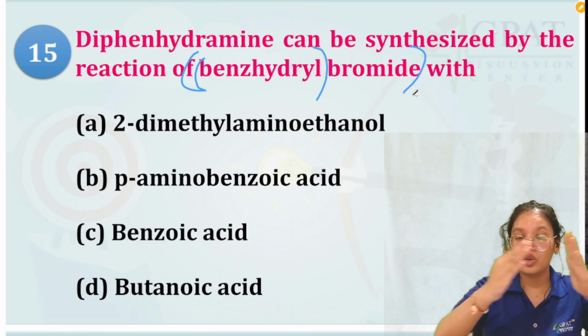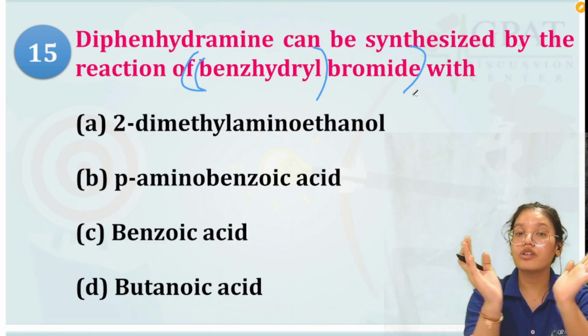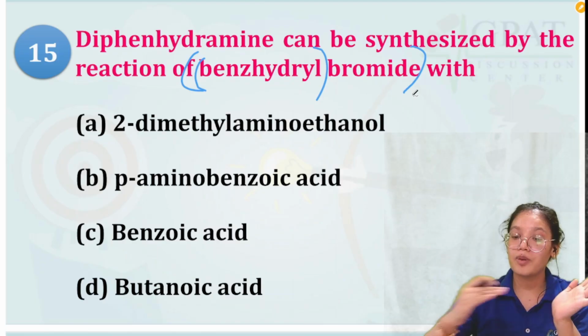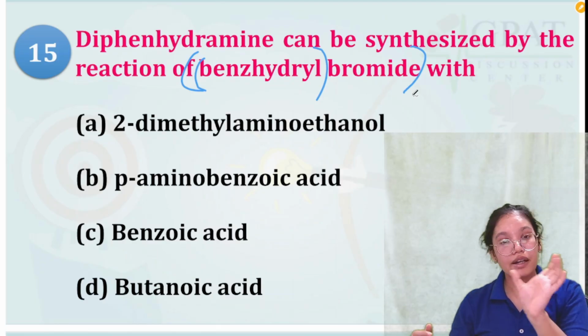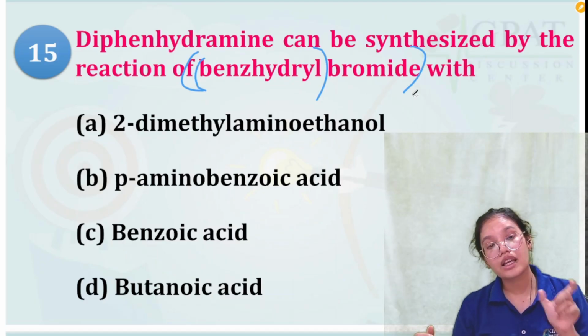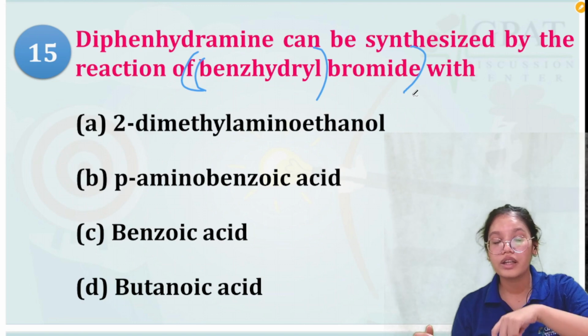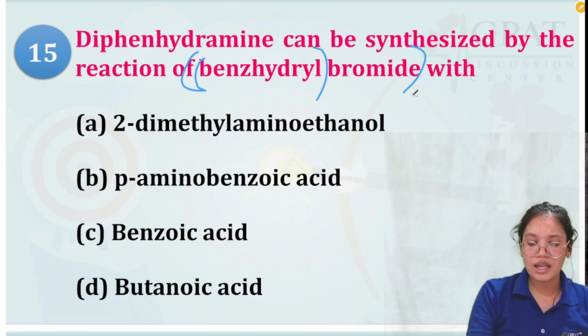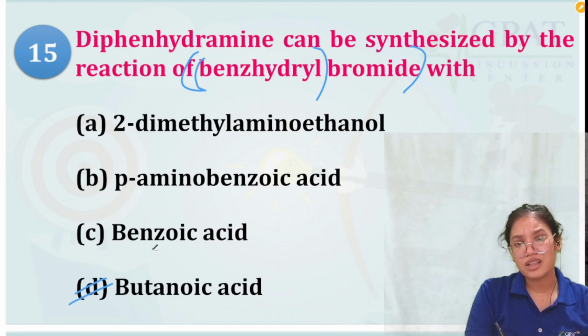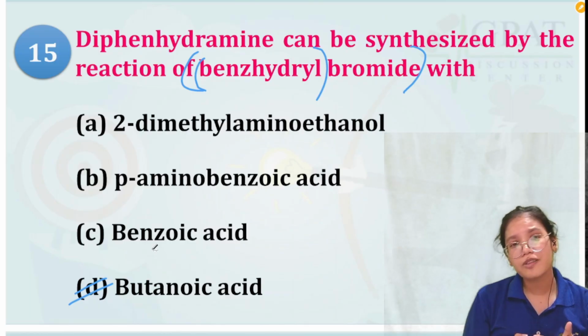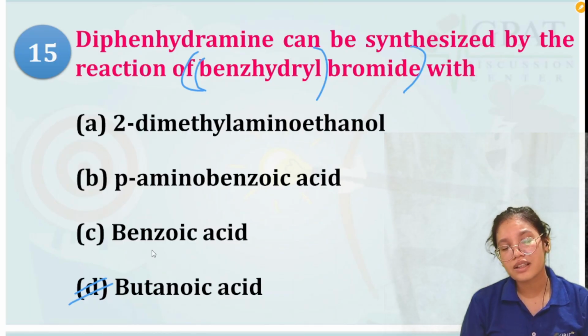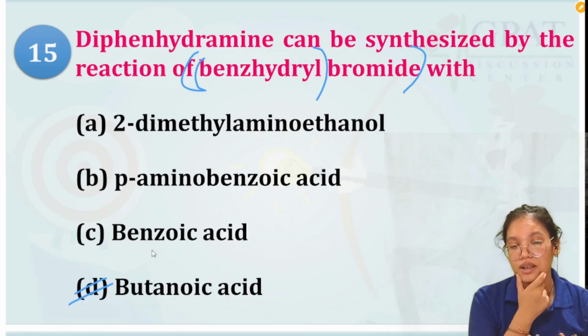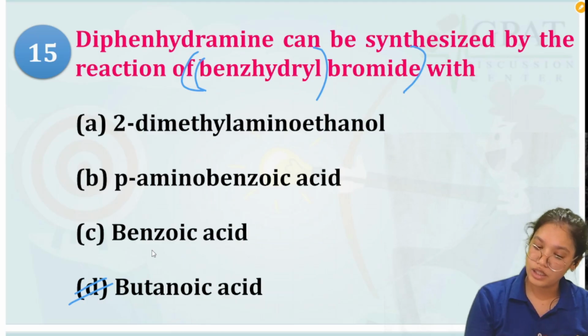Okay, so they are saying that two phenyl groups along with a methyl and then bromide is attached to it, that is one reagent. So they are asking along with that reagent what other reagent we need. Okay, so is it butanoic acid? Does diphenhydramine contain a butanoic acid in its structure, any butane chain? I don't think so. So option B can be removed.